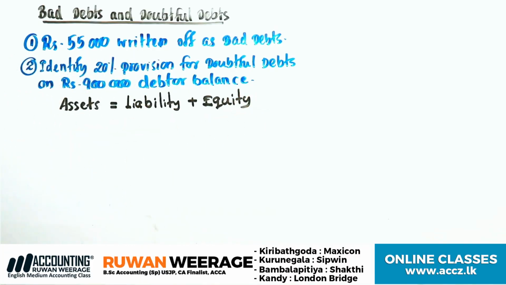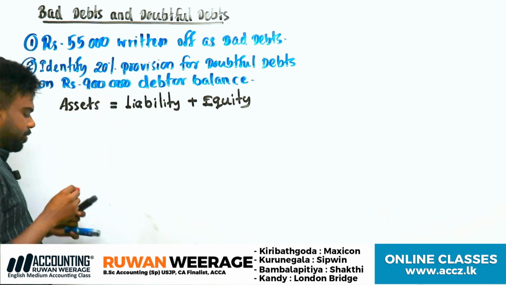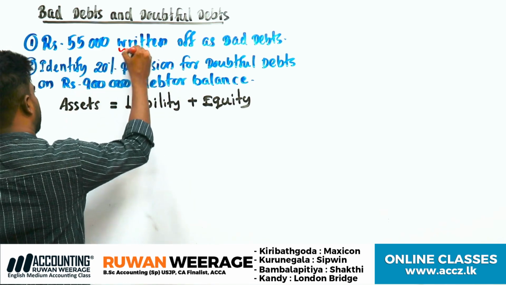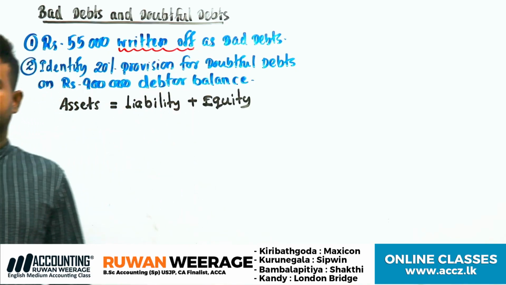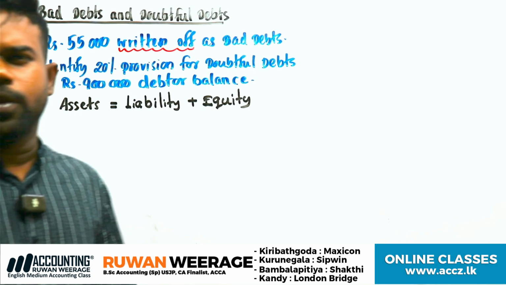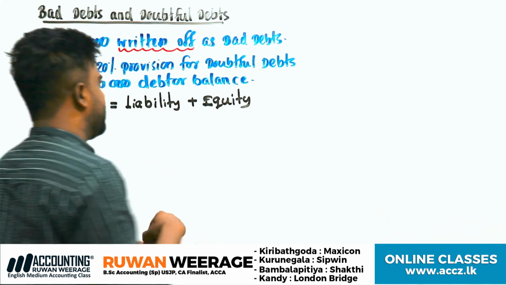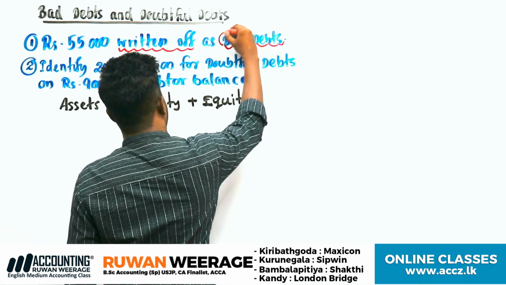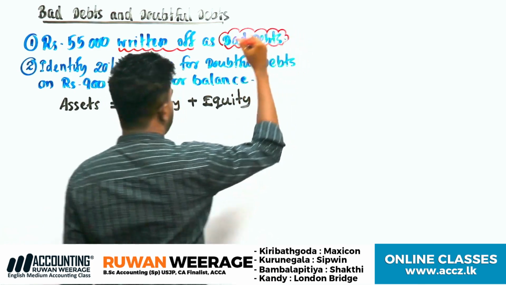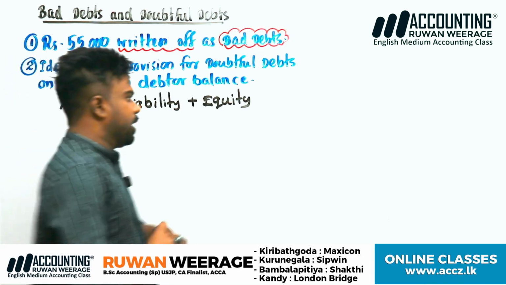Liability plus equity. Right. So here I am now. First transaction, written off. What does written off mean? Written off means we have to identify it. Understand this? So bad debt is a special word here. Bad debt and doubtful debt. First of all, I'll explain the meaning of bad debt. You have learned this one, I think, in the A levels, but again, I'll explain.